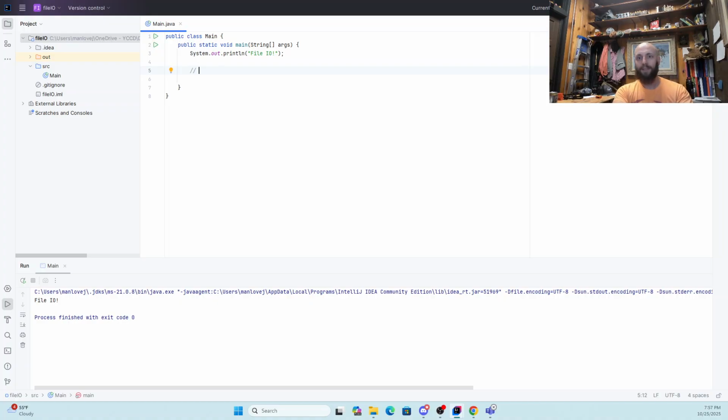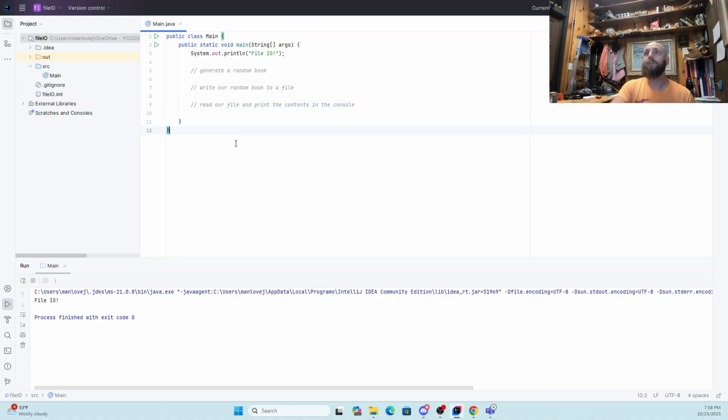So our first method that we're going to write is going to generate a book. And our book is going to be a random book. And then we're going to write our random book to a file. And then we're going to read our random book. Actually, let's just say we're going to read our file and print the contents in the console. Okay, that's going to be our 3 tasks today.